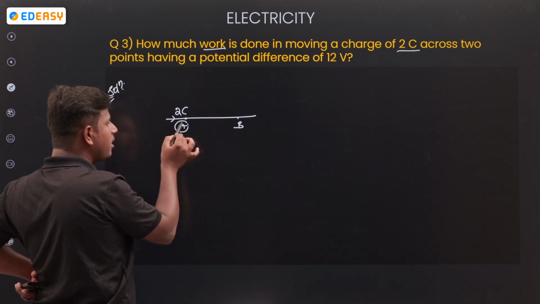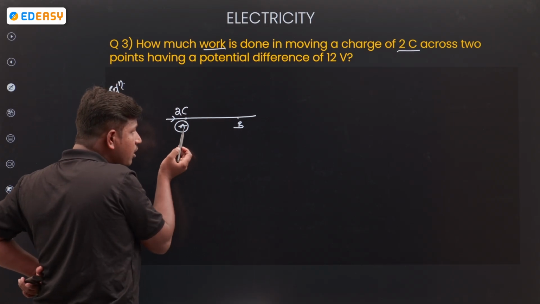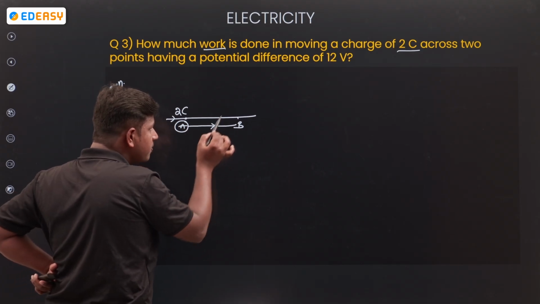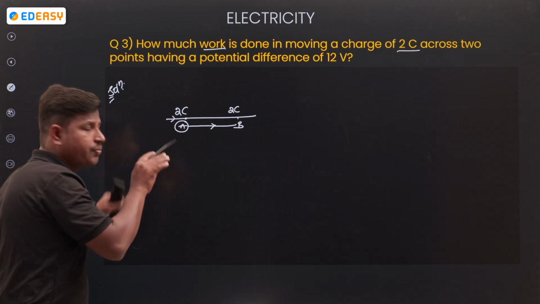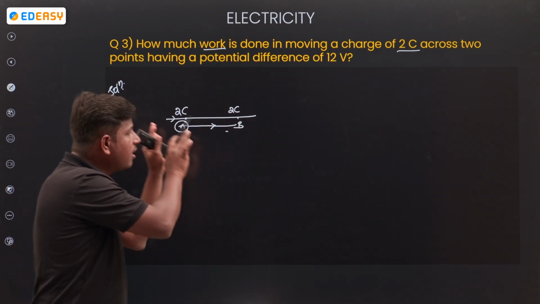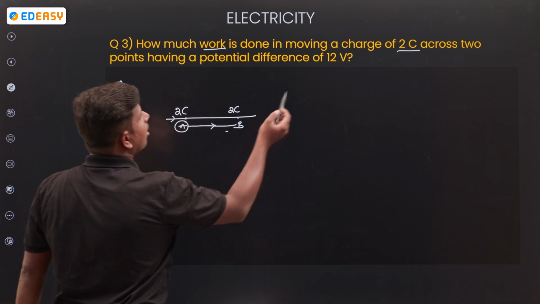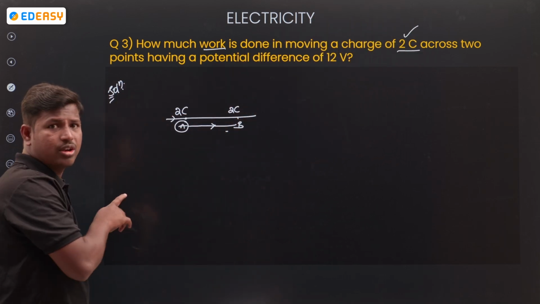It is having 2 coulombs of charge. From A to B, I drag the charge of 2 coulombs. So 2 coulombs of charge is moving from A to B.